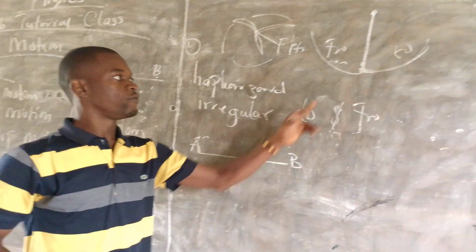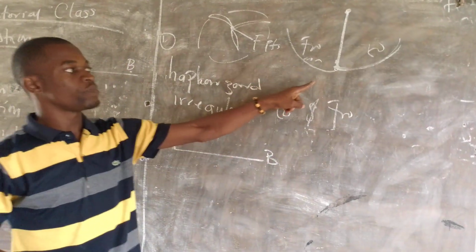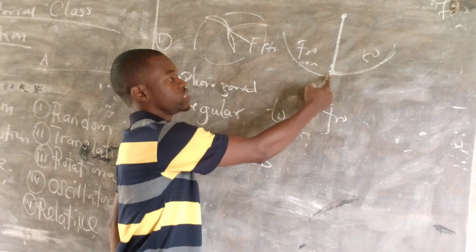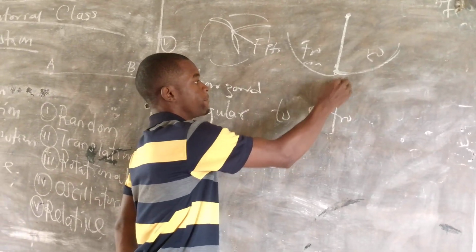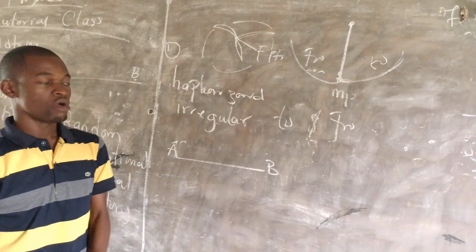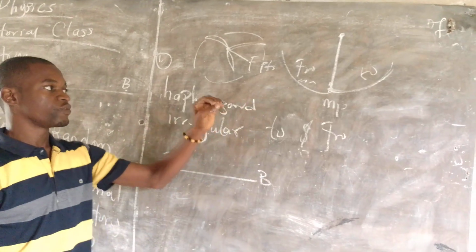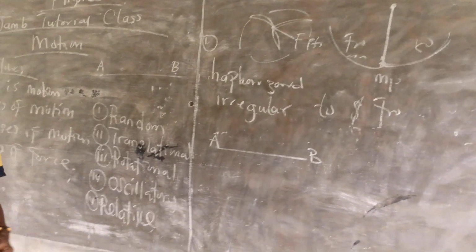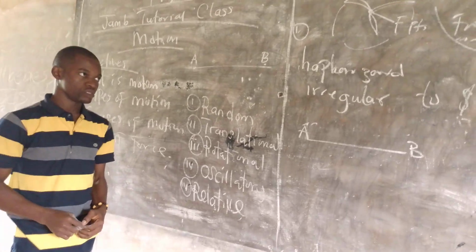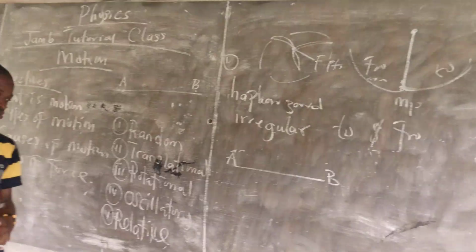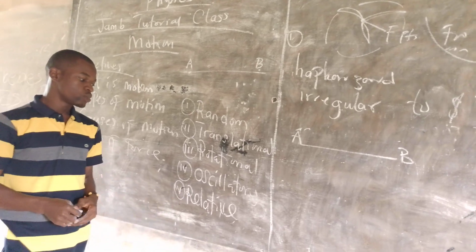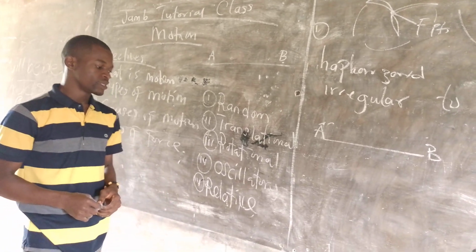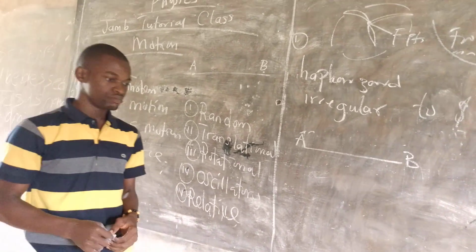So the to and fro movement of a body from its mean position, this position which is being displayed, is what we call the mean position. So the to and fro movement of a body about its mean position is what we call oscillatory motion. Alright, then the last one here is relative motion.